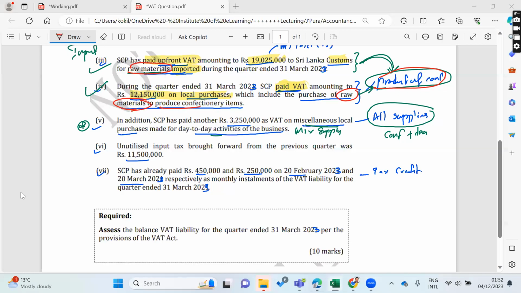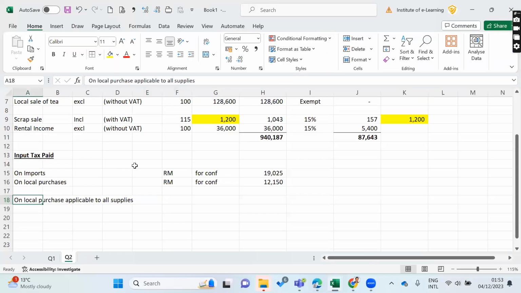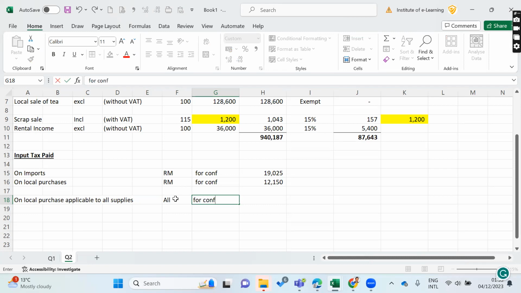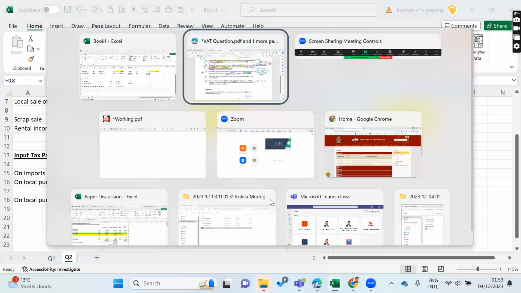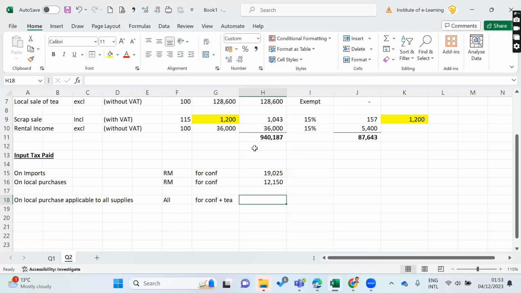Then how much local purchases here, not raw material for all, right? Here for, I would say, confectionery plus tea. Tea is X, right? And how much is there? 3,250, right? 3,250 is there.